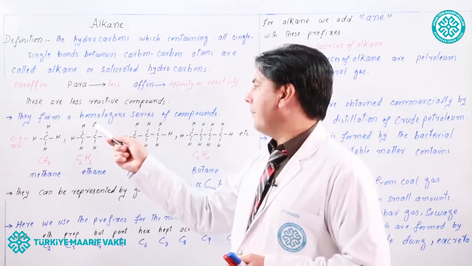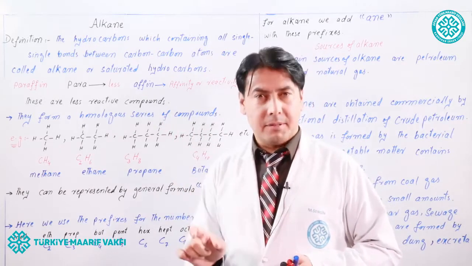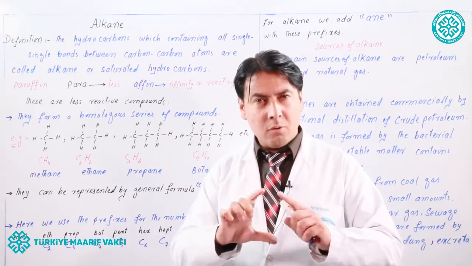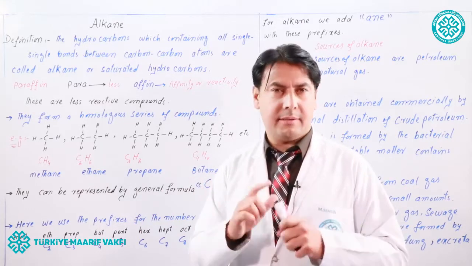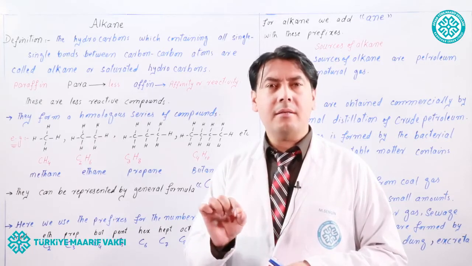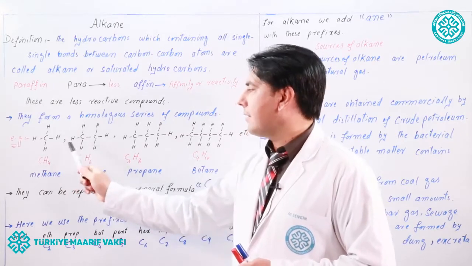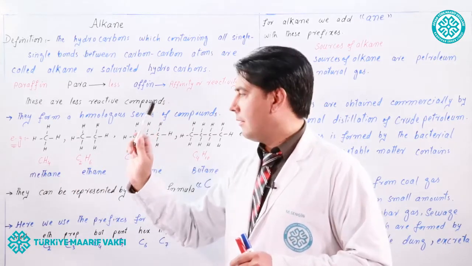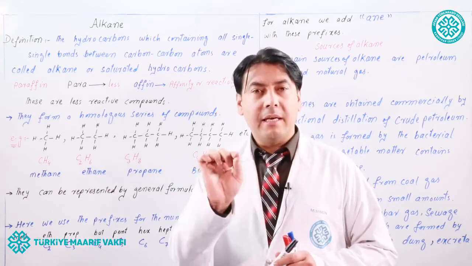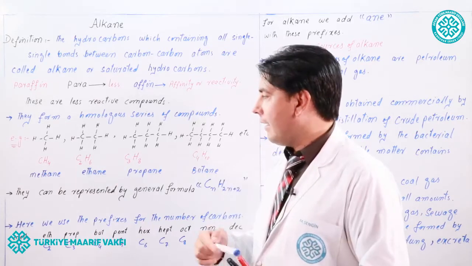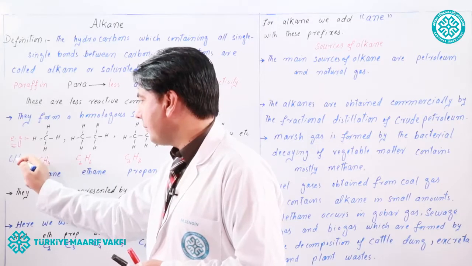The alkane can form a homologous series of compounds. What is a homologous series? The series of organic compounds in which the two nearest members are different from each other by CH2 group or methylene group.